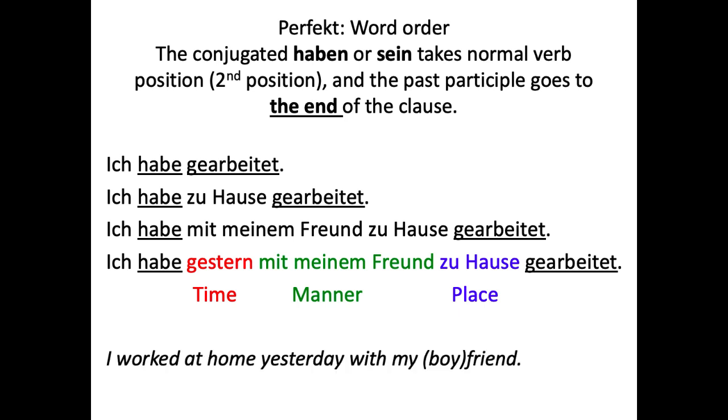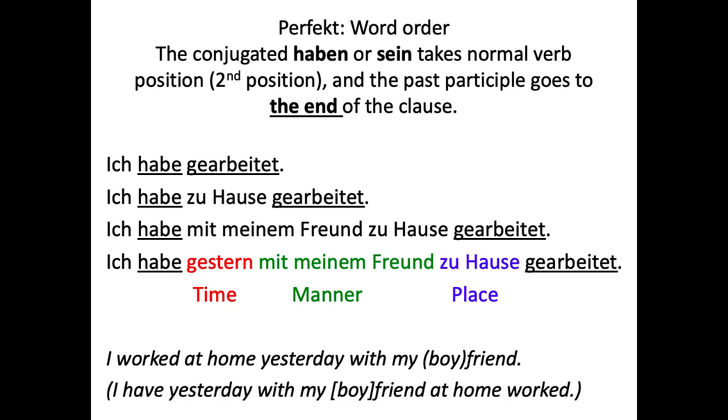So when you translate, you want to identify all the parts of the verb, right? So it's actually ich habe gearbeitet. You identify that habe and gearbeitet go together, and that way you can translate them together as worked or have worked. If you translate it word for word with the same German word order, you get, I have yesterday with my boyfriend at home worked. And so you end up with this past participle in the sentence, but that's not how we do it in English. So you move it forward, you say I have worked or just I worked.